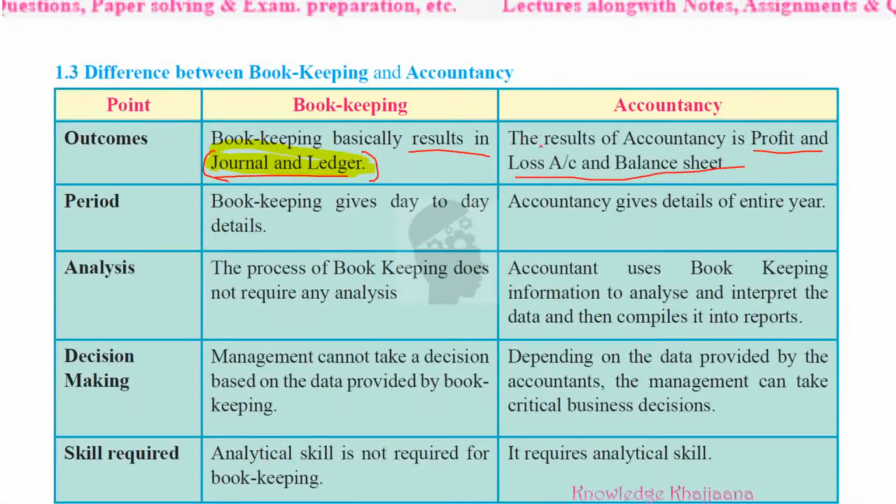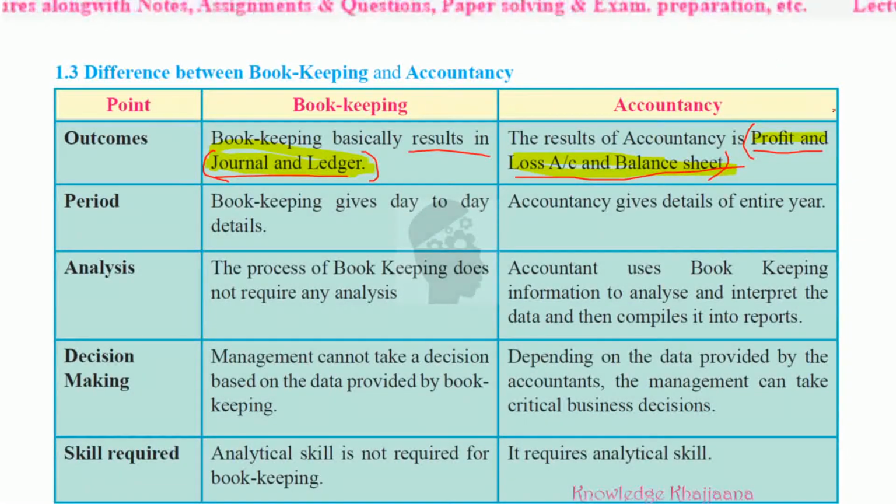This is the secondary stage, because the accountant works at the secondary stage. So what is his work? To prepare the profit and loss account and balance sheet. Again, these are two important terms which you have to remember. The profit and loss account and balance sheet are prepared by the accountant.